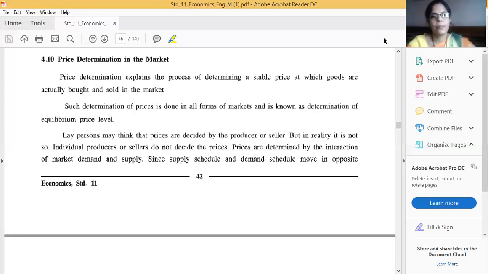What do you mean by the price determination in the market? Before that I want to give an example. Thereafter I will explain the price determination in the market. It's a very important question for your exam or test or whatever. From this chapter it's the most important question. Okay?